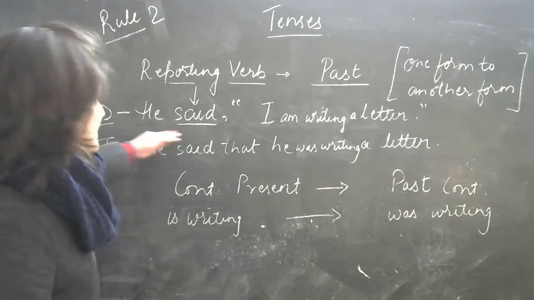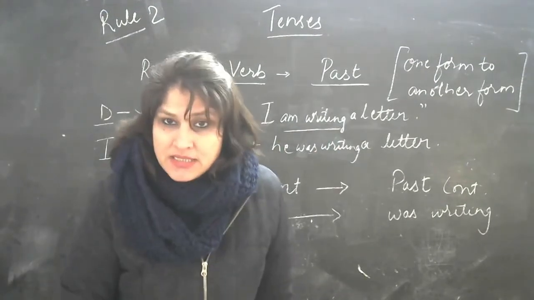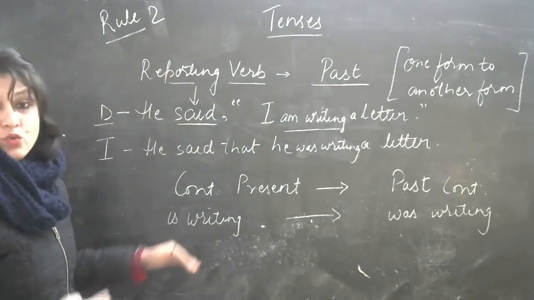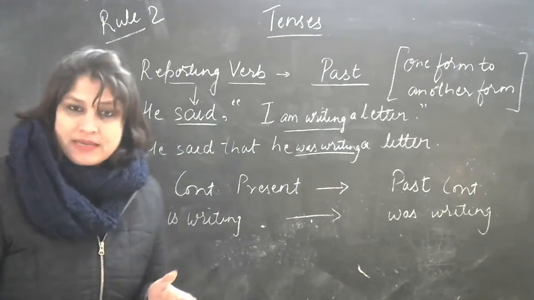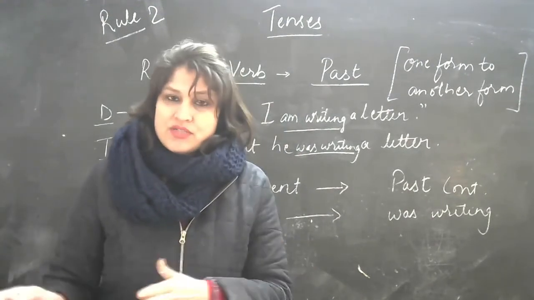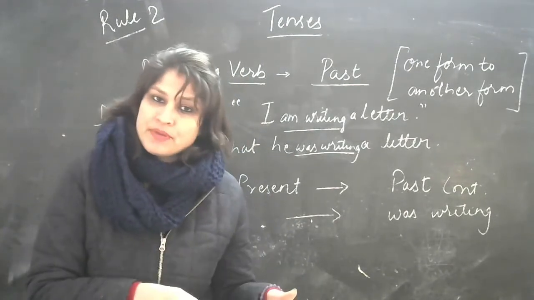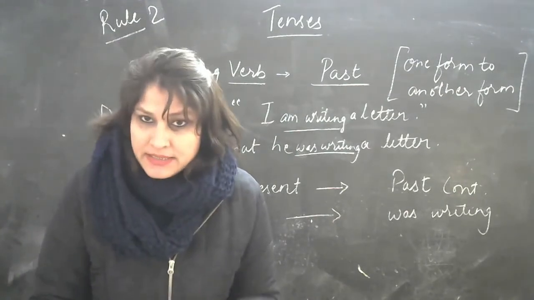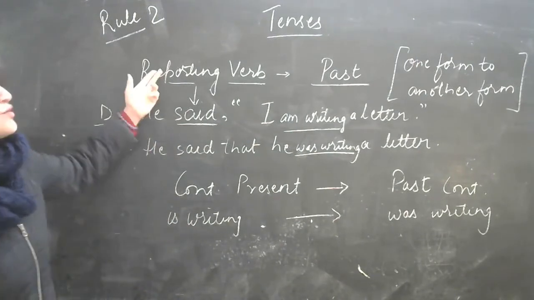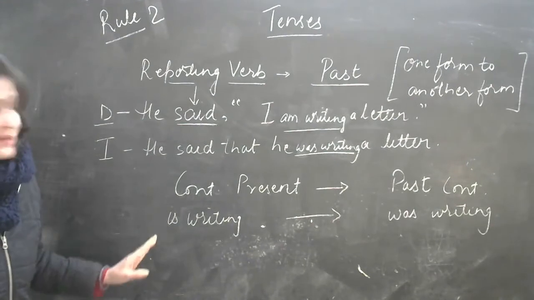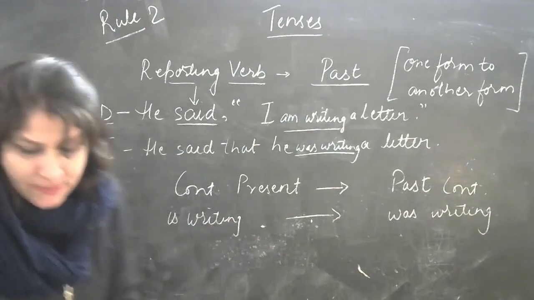What happened here? He said, I am writing. Am writing is the present continuous. He said that he was writing. So this is past continuous. Form remains the same. Continuous will remain continuous, perfect will change to perfect, simple will change to simple. So you have to remember that. This is the second part of rule 2. Clear? Continuous will change to continuous only. Present will change to past. Let's see the next one.